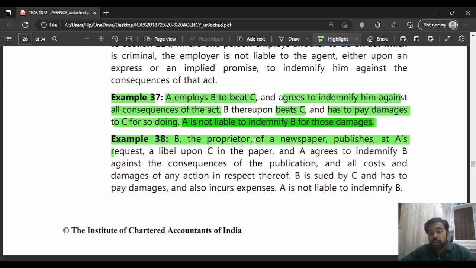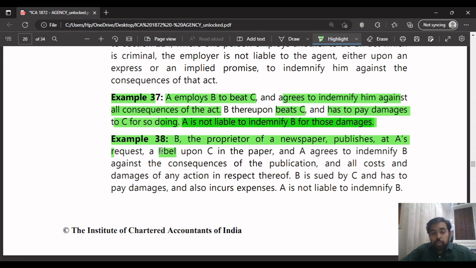Here in example 38, suppose A told B, who is a newspaper publisher, to publish something against some person C. And A told him that A will indemnify all the expenses which will be incurred as a consequence. So he put some defamation in the newspaper, abusing the third person. But later on, this is what happened.